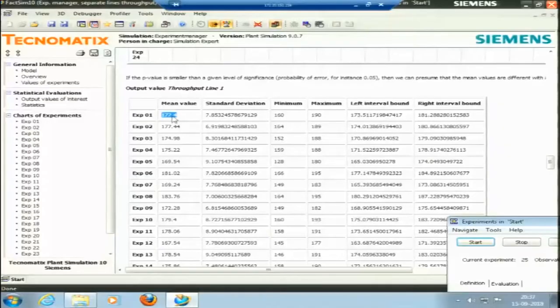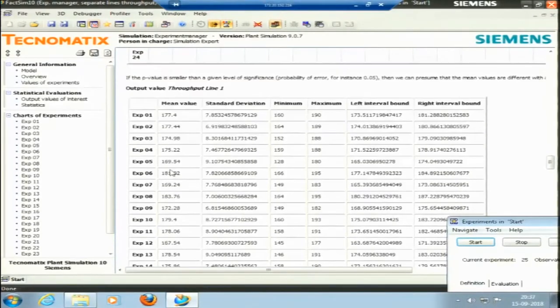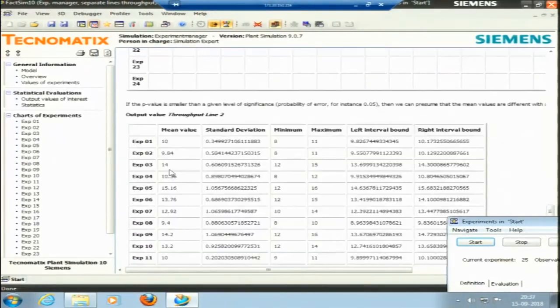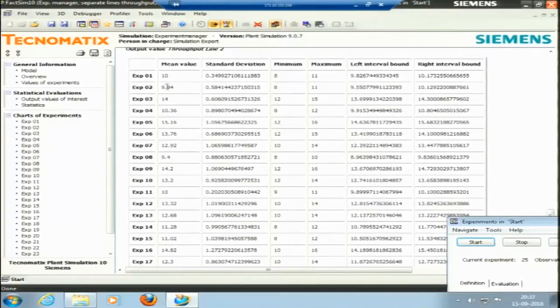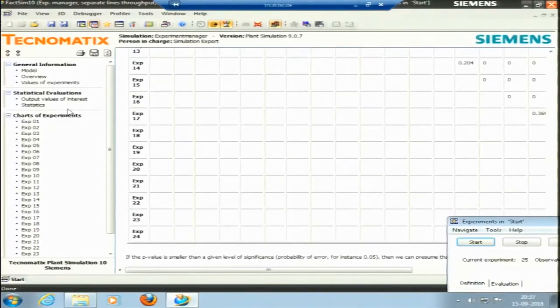These 50 observations have this mean, 177.4. They have this standard deviation, this minimum value and this maximum value, and the left and right bound is given. For all these 25 experiments, the overall mean would also be one throughput that we see. We can also see the throughput of line 1 and throughput of line 2 here, again for 50 observations and 25 experiments.